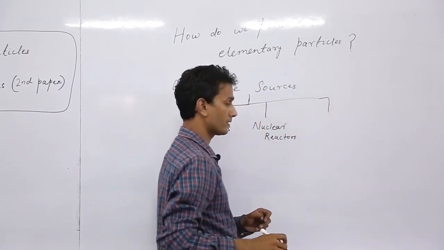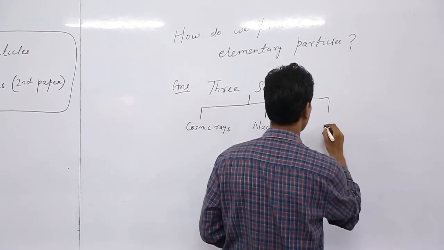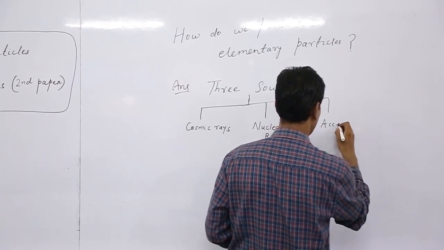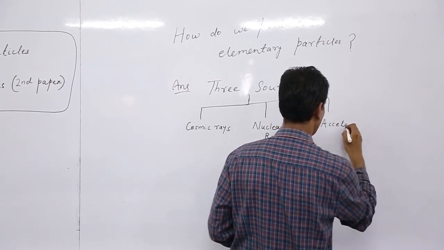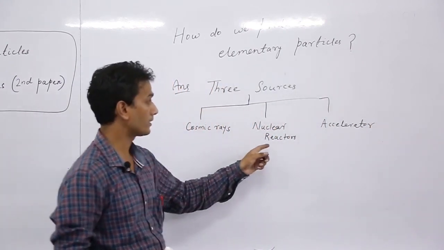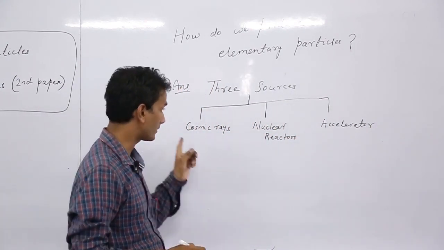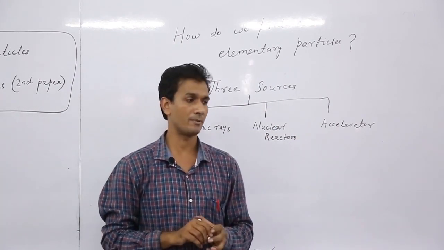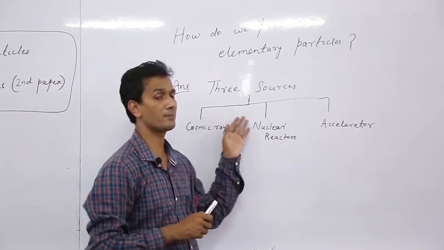And the third one is accelerator. So these are the three main sources where we can produce elementary particles. First one is cosmic rays.